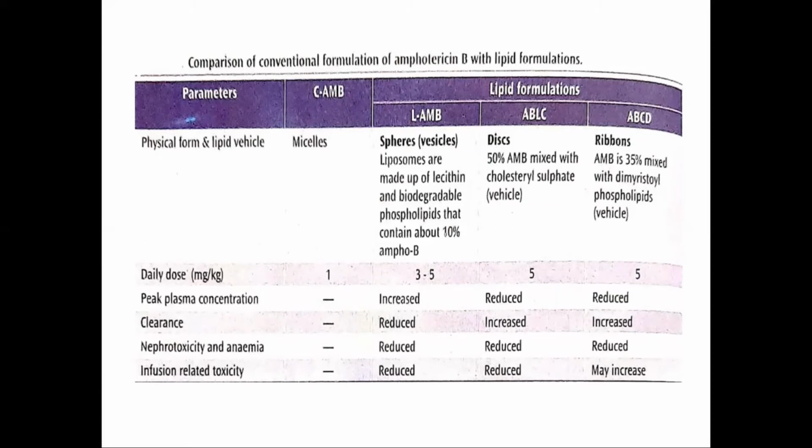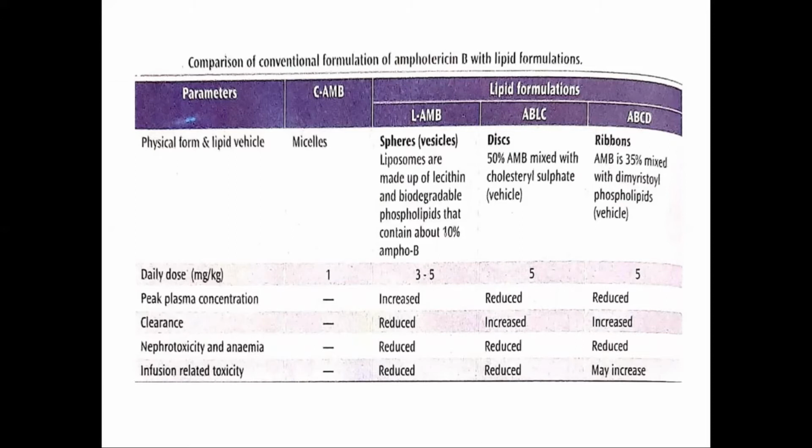So higher doses can be given, improving the tolerability of the IV infusion, with reduced toxicity, and we can achieve targeted delivery of the amphotericin. Whereas with the conventional amphotericin B, the daily dose is less than 1 milligram per kg per day, depending upon the tolerability of the patient.